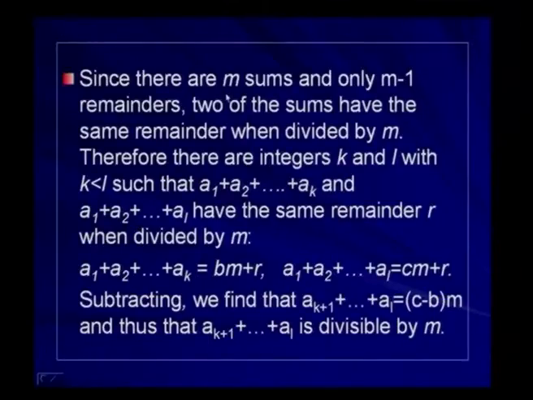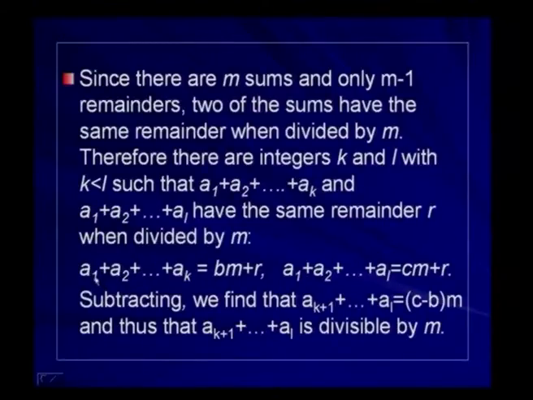Now, we have m sums and only m minus 1 possible values for the remainders. 2 of the sums will have the same remainder when divided by m. Therefore, there are 2 integers k and l, and let us assume that l is greater than k, such that a1 plus a2 plus ... plus ak leaves the remainder, say r, when divided by m, and a1 plus a2 plus a3 up to al also leaves the same remainder r when divided by m.